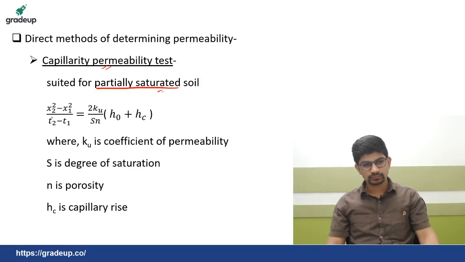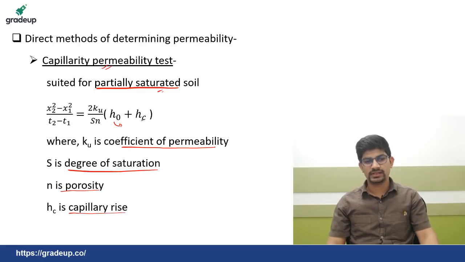Now here x1 and x2 are the readings at times t1 and t2. ku is the coefficient of permeability, S is the degree of saturation, n is porosity, and H0 is the initial head, while Hc is the capillary rise. So this formula is slightly complicated. It may not be asked as a numerical, but it may be asked in the form of an MCQ.